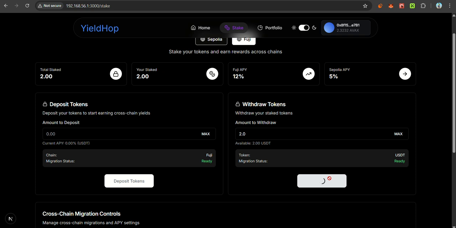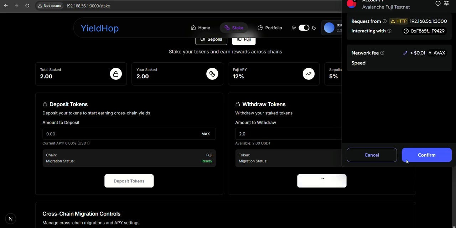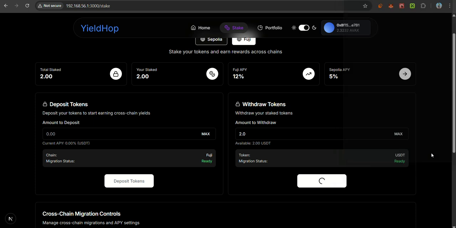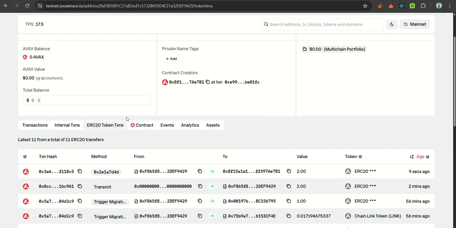Let's click on withdraw now to showcase our withdraw functionality. The MetaMask pop-up is coming. Let's click on confirm. Yes, the withdrawal is successful. You can see the internal transactions.